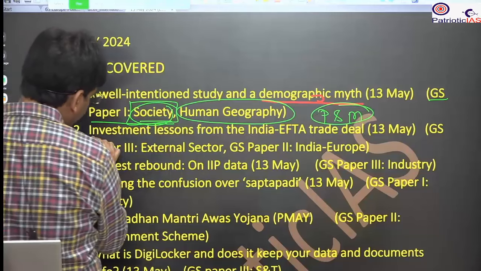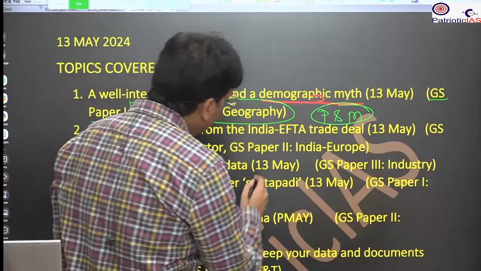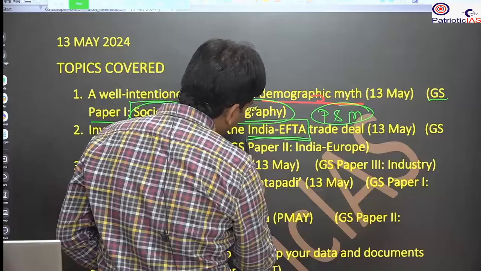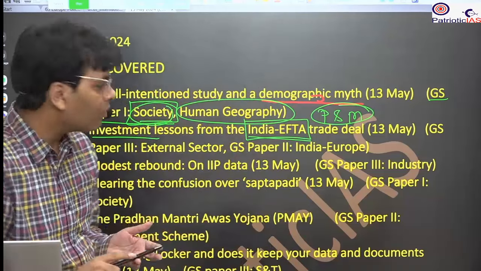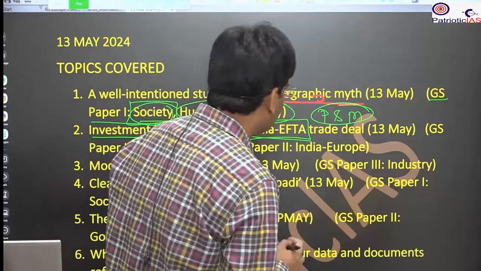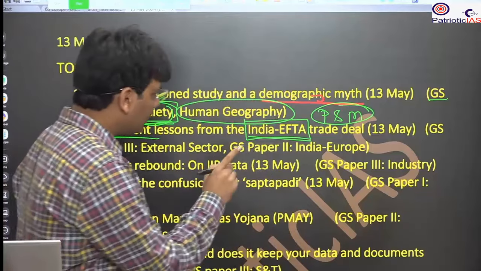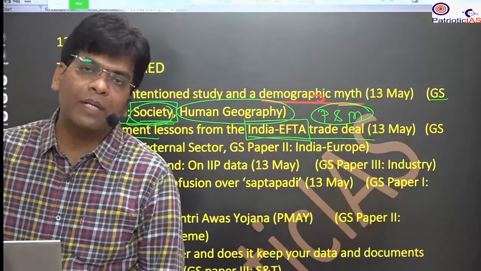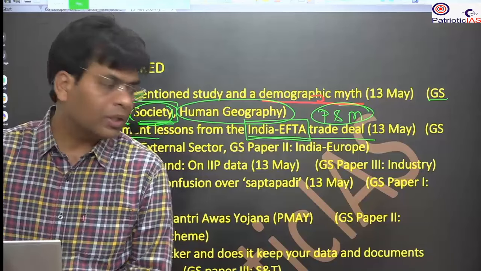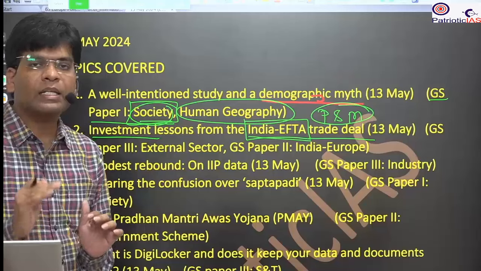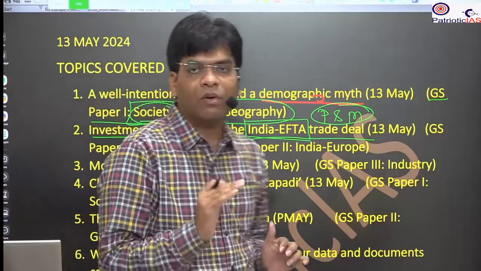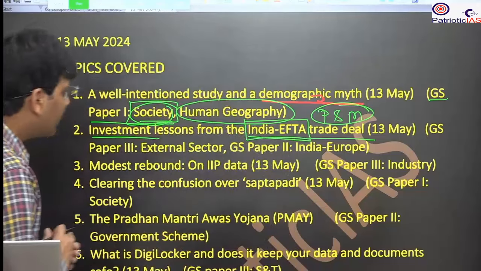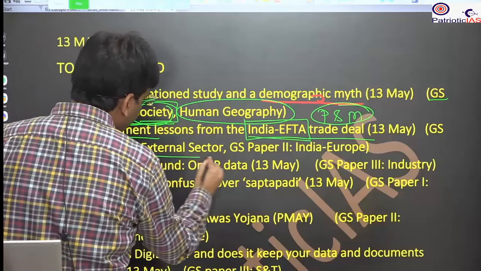Then we will see the investment relation from the India EFTA, European Free Trade Agreement, that is with the 4 countries of Europe: Iceland, Norway, Switzerland and Liechtenstein. So you will see how this deal has brought a new perspective with respect to the investment treaty as well. Here we will see how the free trade agreement and the investment deals can be aligned for better investment as well as for job creation and to enhance trade. So this will be for the GS paper 3 external sector.